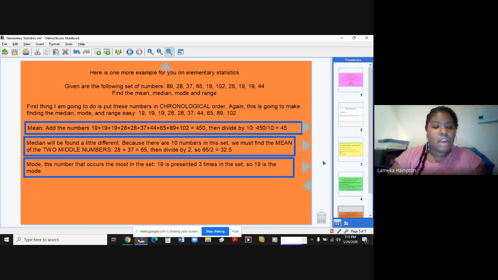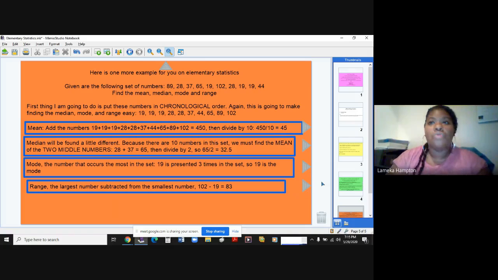The mode is the number that occurs the most in the set. Because 19, as you can see here, is presented 3 times in the set, 19 would be the mode. Okay. Now, 28 is shown twice, but because 19 is shown more than 28, that is what makes 19 our mode.